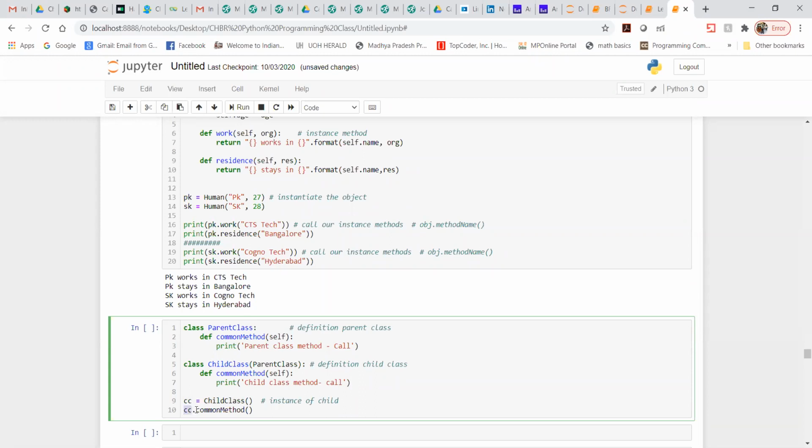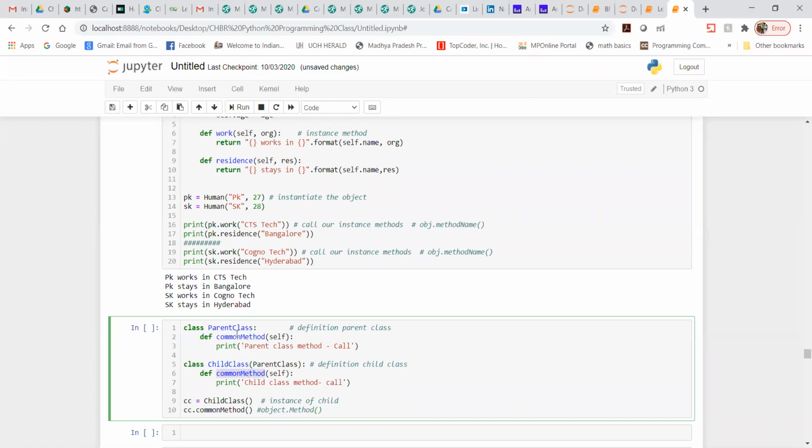Now object dot method. Once again you can see I'm trying to call this object dot method. When we call object dot method, it will use the child class method, and it will print child class method call instead of the parent, because both the methods are almost the same.